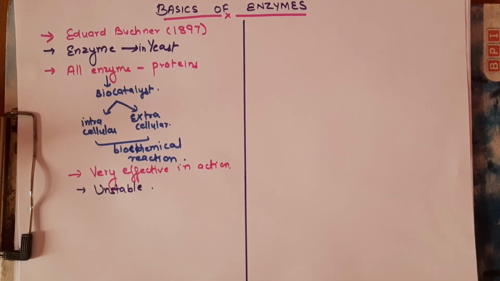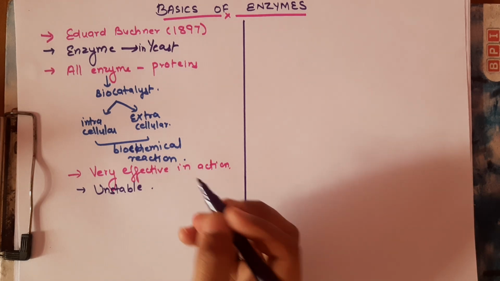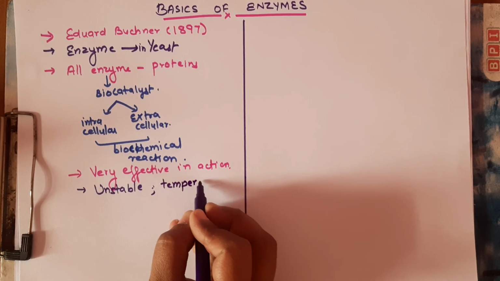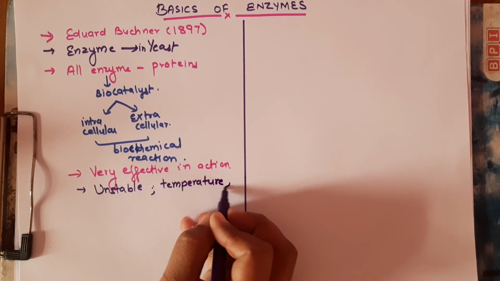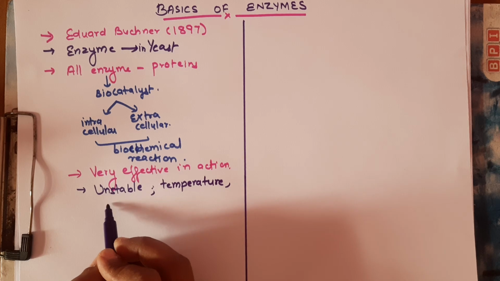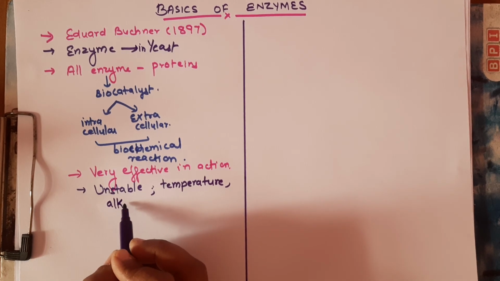This can be brought about by factors like temperature and alkaline or acidic conditions, that is, pH.